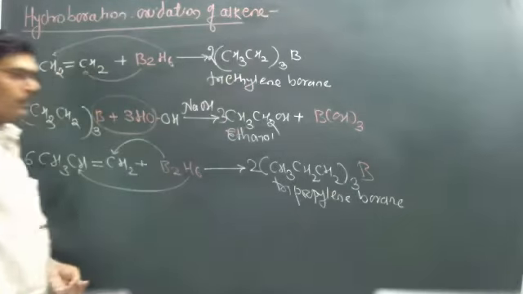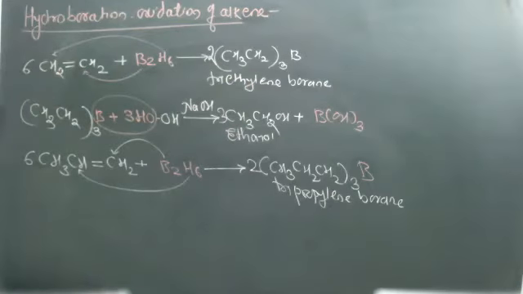This tripropylene borane on oxidation by using peroxide, that is H2O2 in the presence of NaOH, forms alcohol.